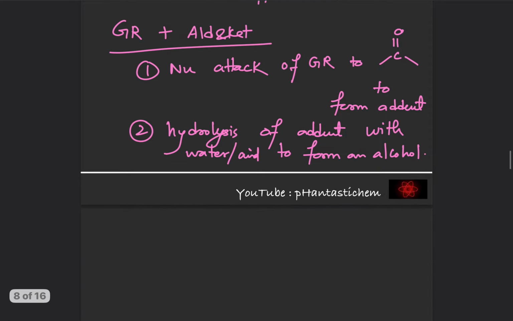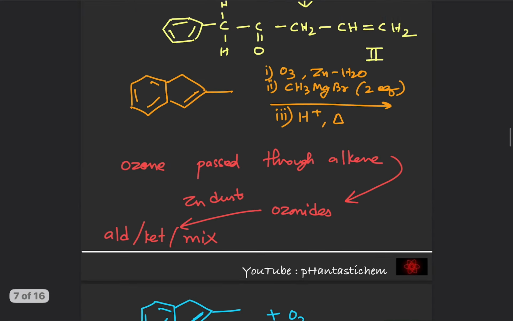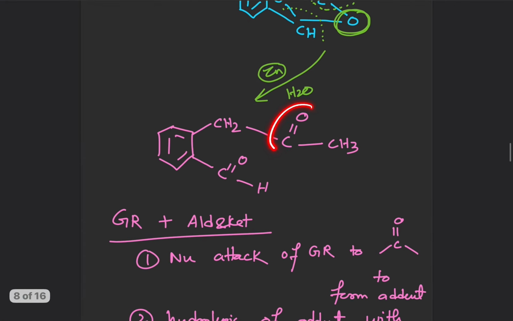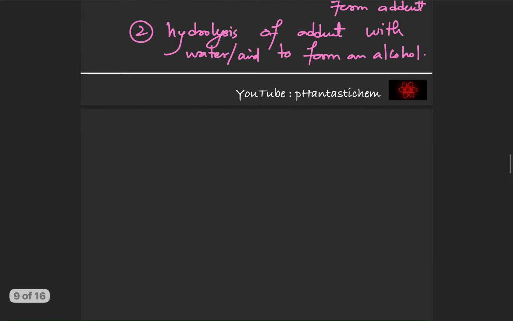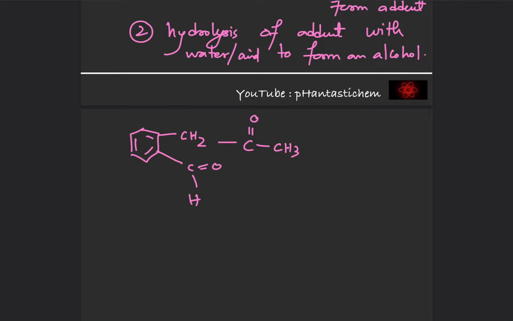Okay, so in the option, can you see we have been given 2 equivalents of Grignard reagent? Why? Because we have got a ketone as well as an aldehyde. So one of them will each react with a Grignard to give us 2 alcohols. To show that, we have the intermediate CH2, C double bond O CH3, and we have C double bond O H, right?